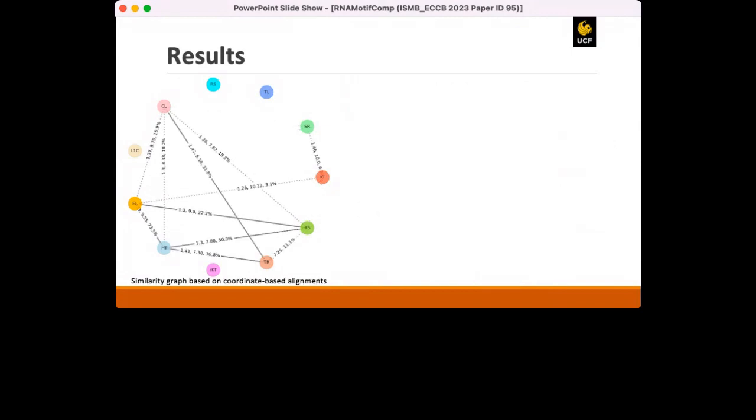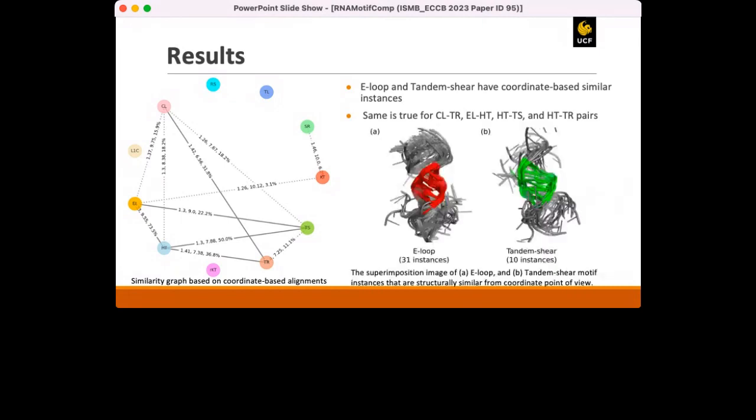The next slide shows the similarity graph using a coordinate-based alignment tool. Instead of the interaction-based tool, we have used the coordinate-based tool here. It shows that instances from E-loop and tandem shear have coordinate-based similarities. Moreover, RNAMotifComp found C-loop and tetraloop receptor, E-loop and hook turn, hook turn and tandem shear, and hook turn and tetraloop receptor as similar motif family pairs, having a good amount of participating instances. The superimposition images of the participating instances from E-loop and tandem shear motif families are shown here, which visually